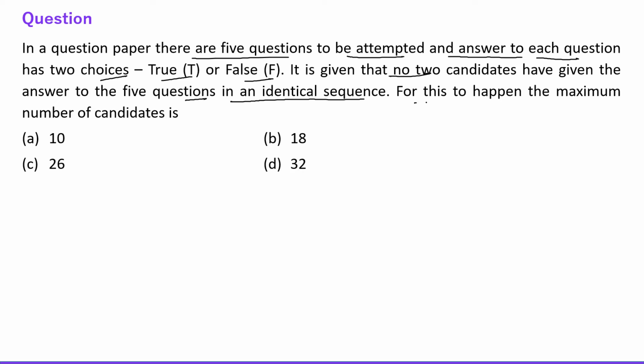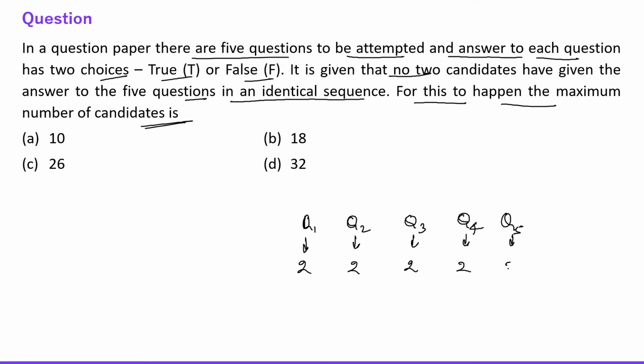For this to happen, the maximum number of candidates is, see everyone, 5 questions are there: question 1, question 2, question 3, question 4 and question 5. Every question can be answered in 2 ways, true or false.